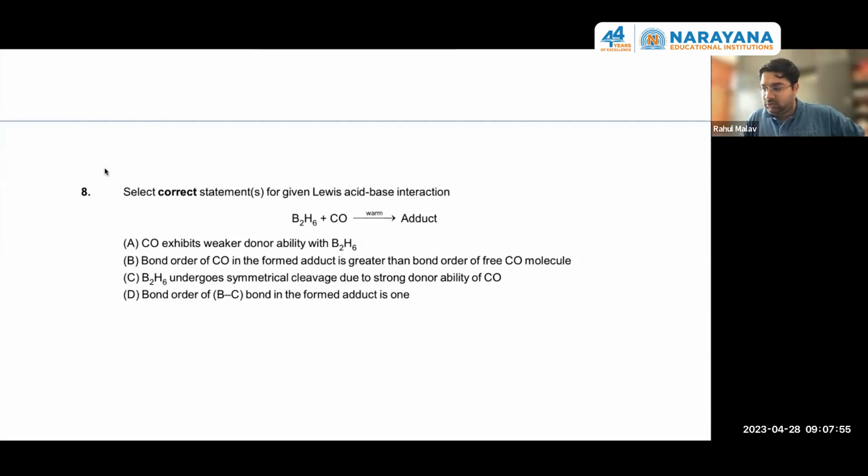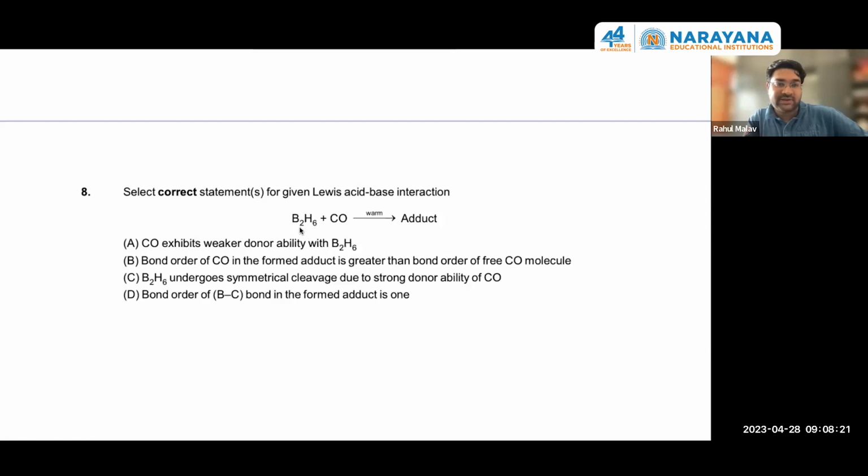So the idea of the question is B2H6 with the CO. When we warm it slightly, it will undergo symmetrical cleavage. Symmetrical cleavage actually takes place when we are having weak donors, like weak Lewis bases. B2H6 undergoes unsymmetrical cleavage in strong donors.